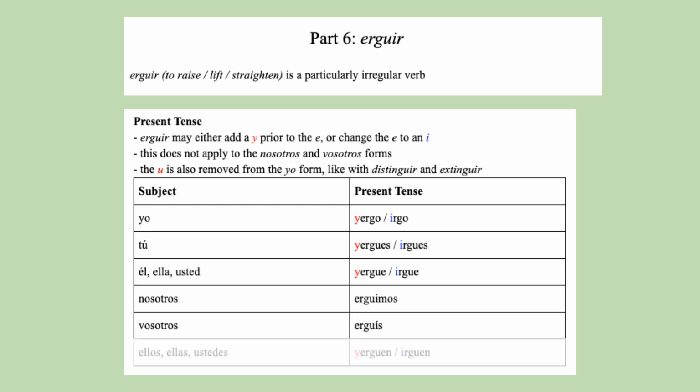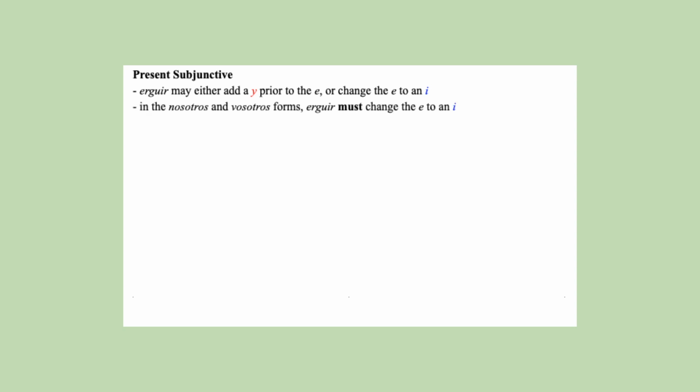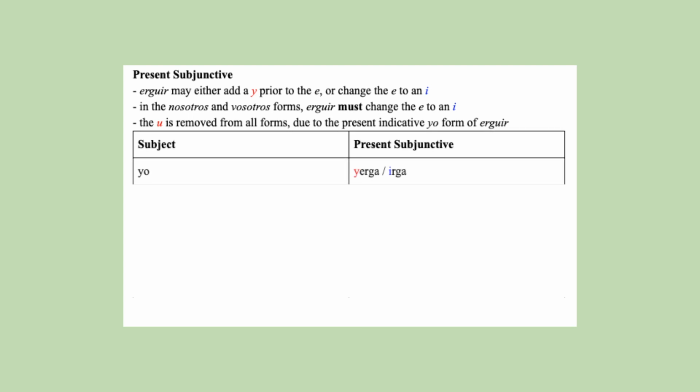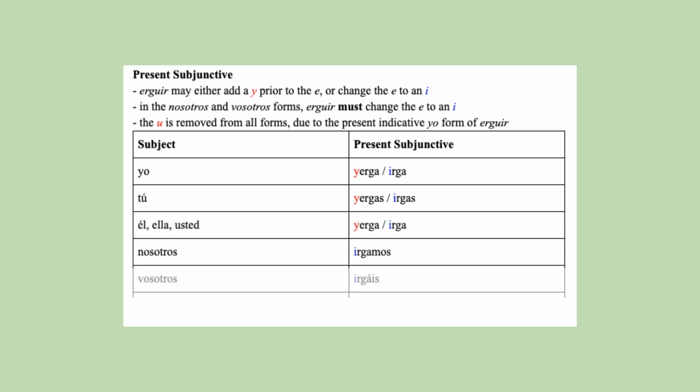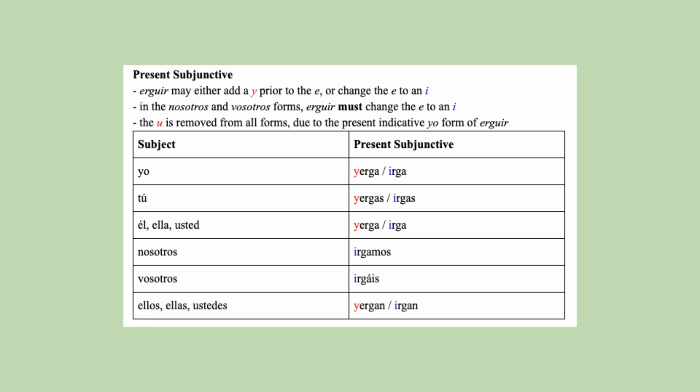Erguimos, erguís. Yergen, irgen. In the present subjunctive, it may again either add a Y before the E or change the E to an I. In nosotros and vosotros, however, it must change the E to an I, and the U is removed from all forms. Yerga, irga. Yergas, irgas. Yerga, irga. Irgamos, irgáis. Yergan, irgan.